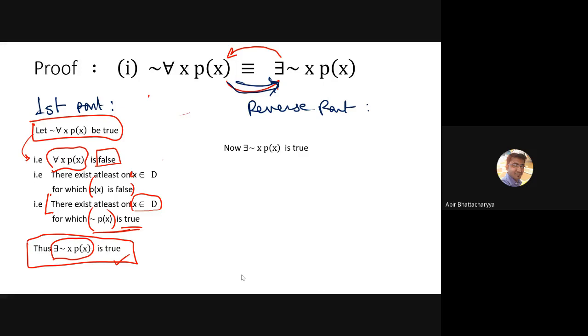Now what we have to prove? We have to prove that the left-hand part is also true, using the definitions only. So, simple. What is the meaning of this? There exists x such that negation of px is true. Now I will write it in theoretical manner.